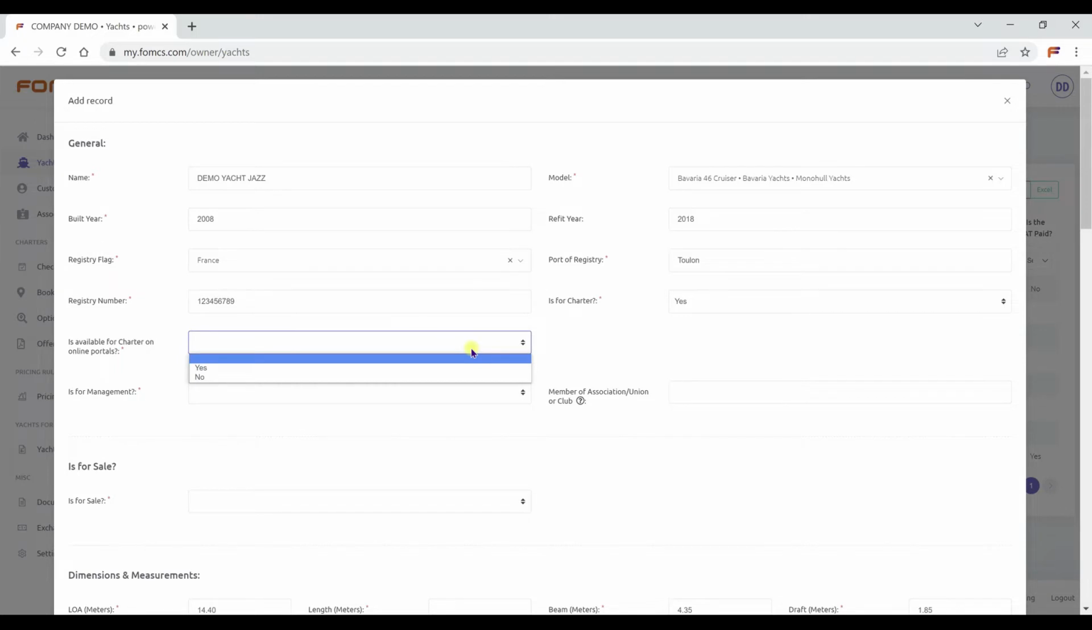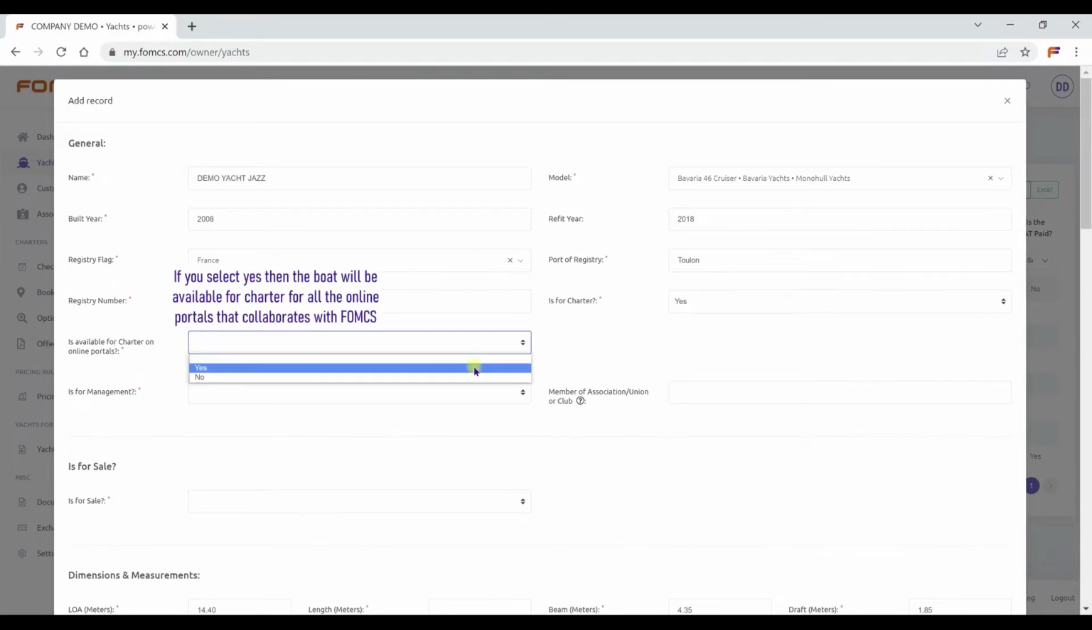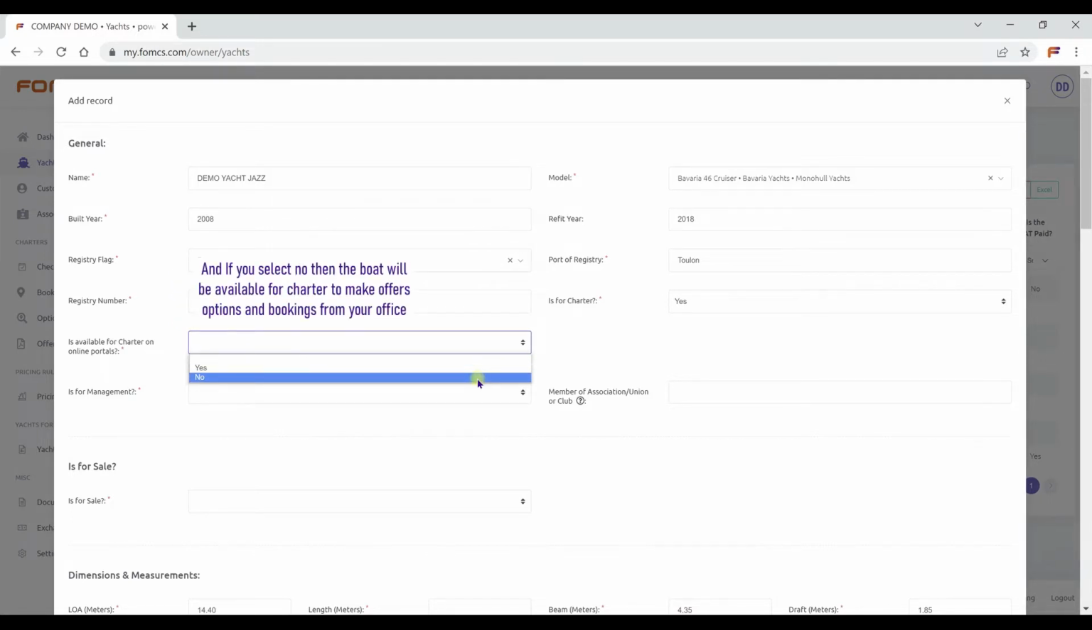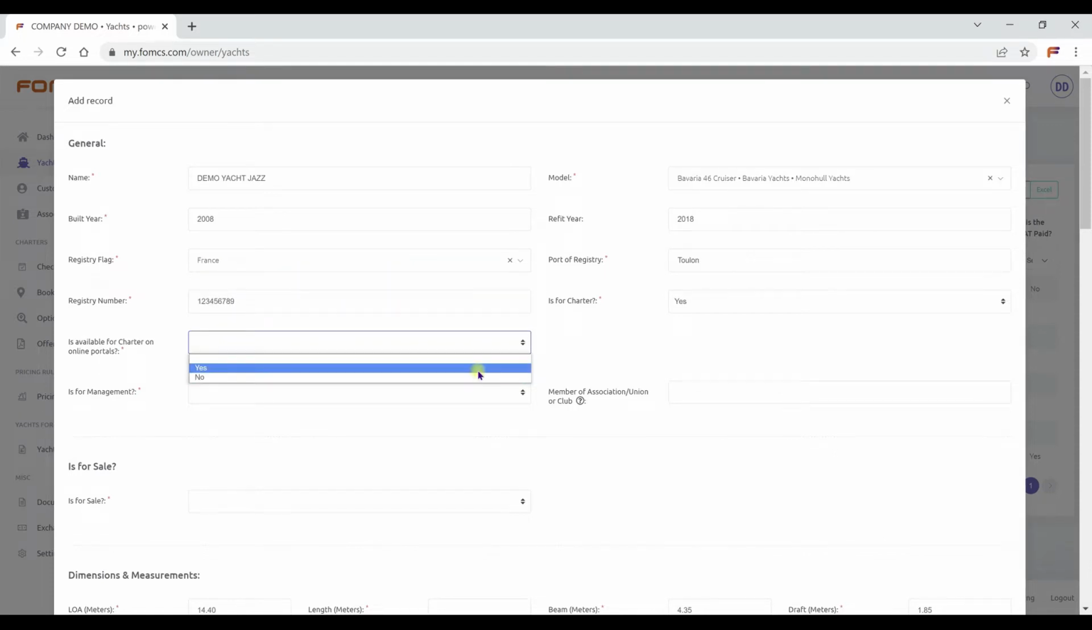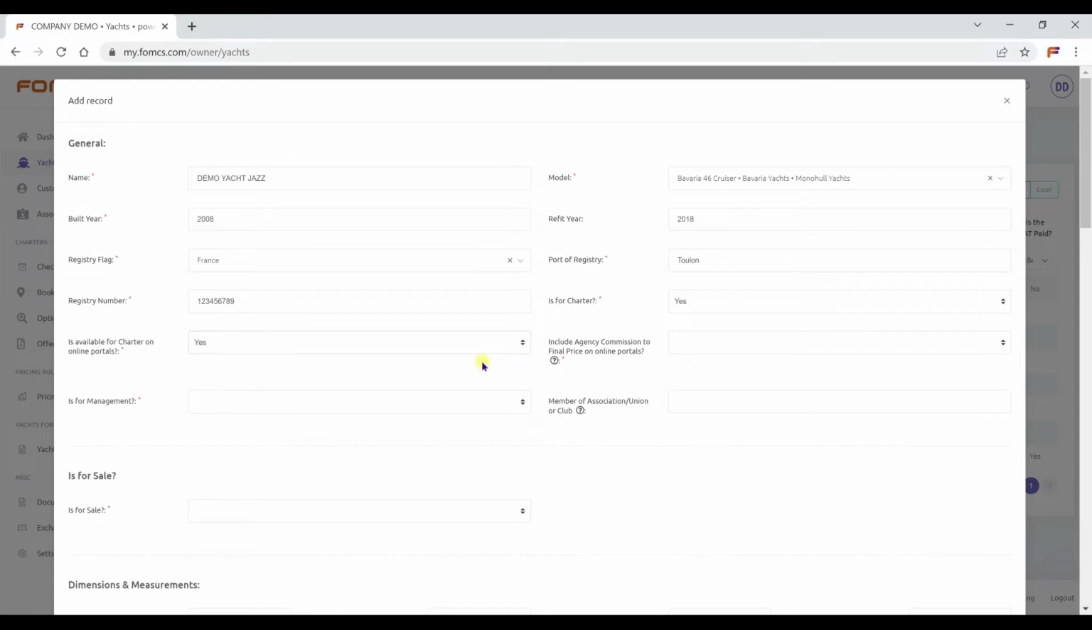Determine if the boat is available for charter on online portals. If you select Yes, then the boat will be available for charter for all the online portals that collaborate with FOMCS. And if you select No, then the boat will be available for charter to make offers, options, and bookings from your office. If you select Yes, another option appears.